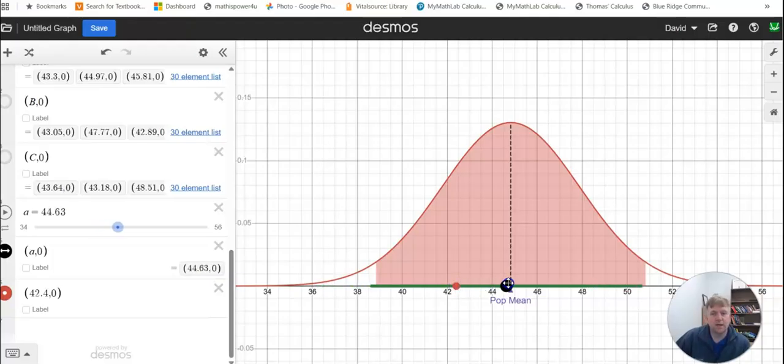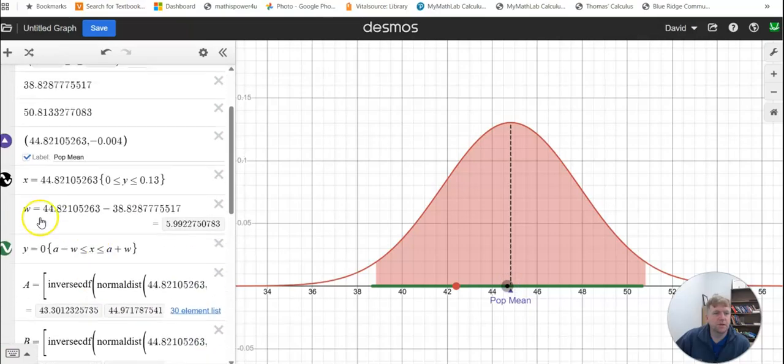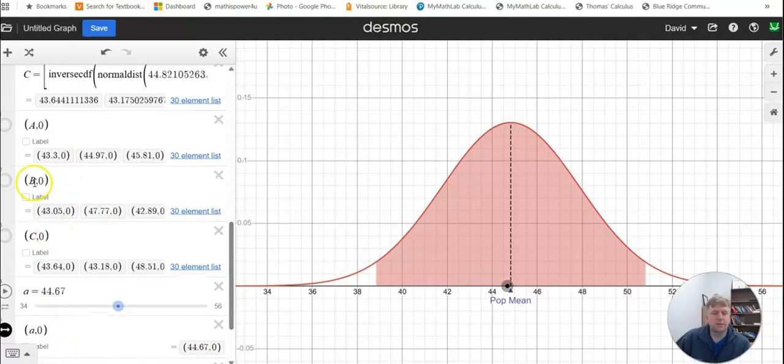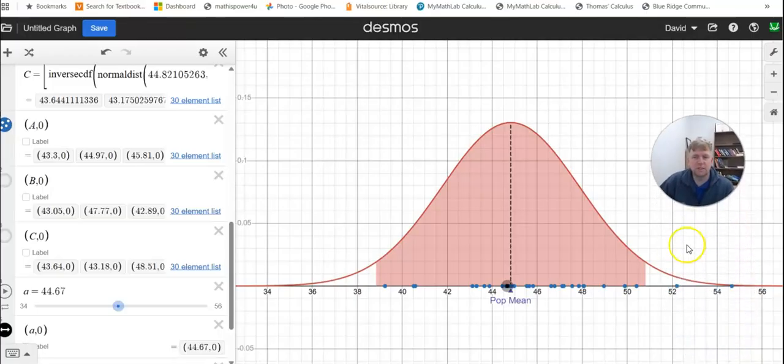Now I'm going to just briefly turn this off. That's the confidence interval. I'm going to turn off the sample mean that we got, and turn on all these other sample means. So these are 3 different sets of 30. You can see most of the time these dots are within the 95% interval. They should be, right? We're talking about the vast majority are going to fall in there. And you can see a lot of them are even clustered around the population mean. Sample means target the population mean. We don't see them far away very often, but this one's not.